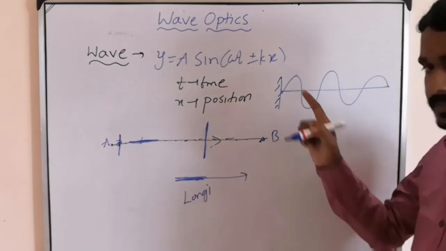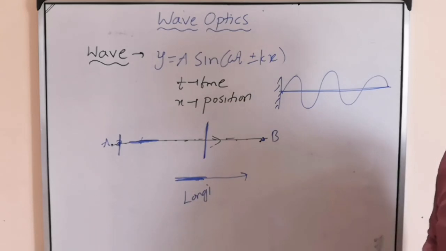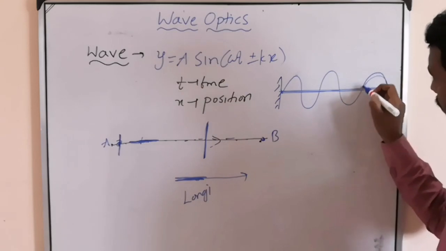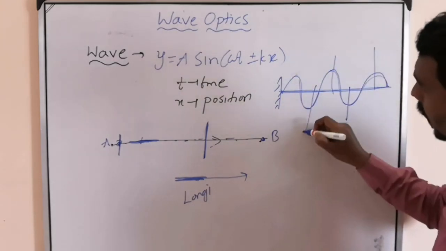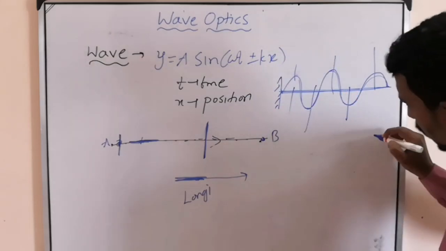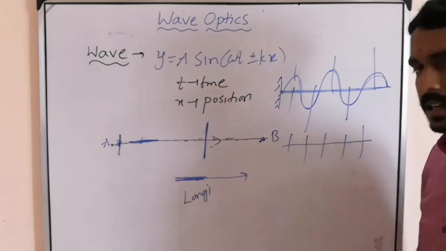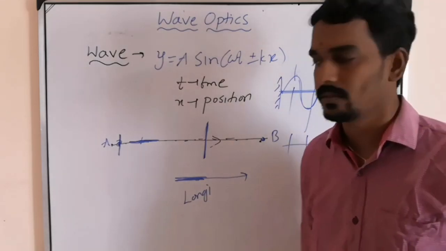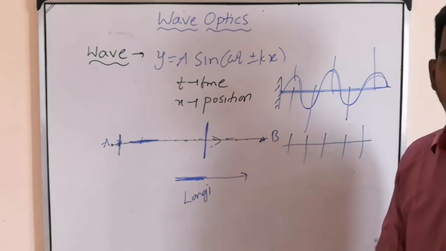The wave is traveling from here to here, and the particles of the medium are vibrating up, down, up, down. So wave motion is horizontal, vibration is perpendicular. Such waves we call transverse waves. This is longitudinal, this is transverse wave.